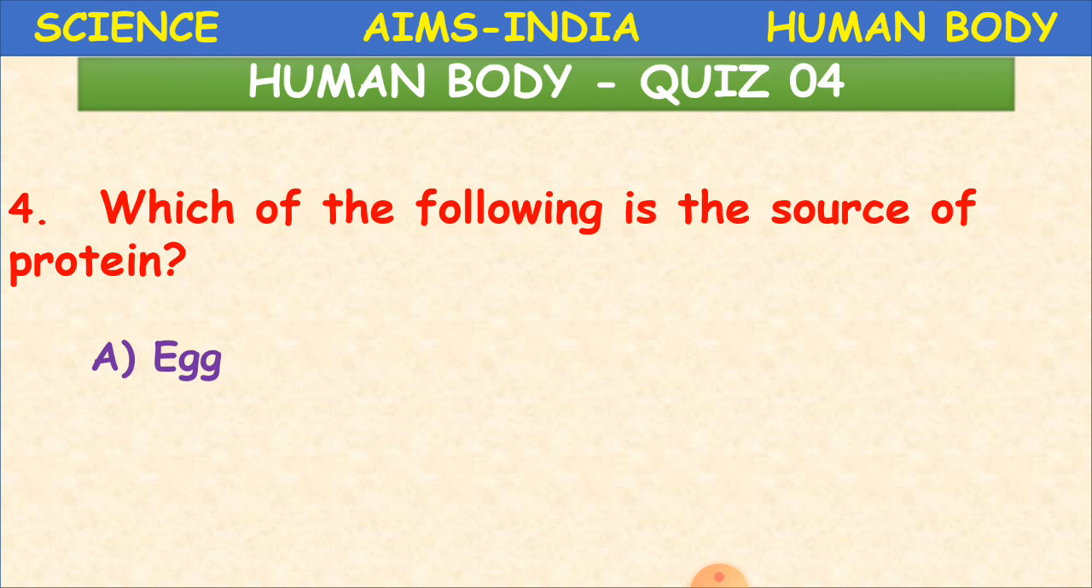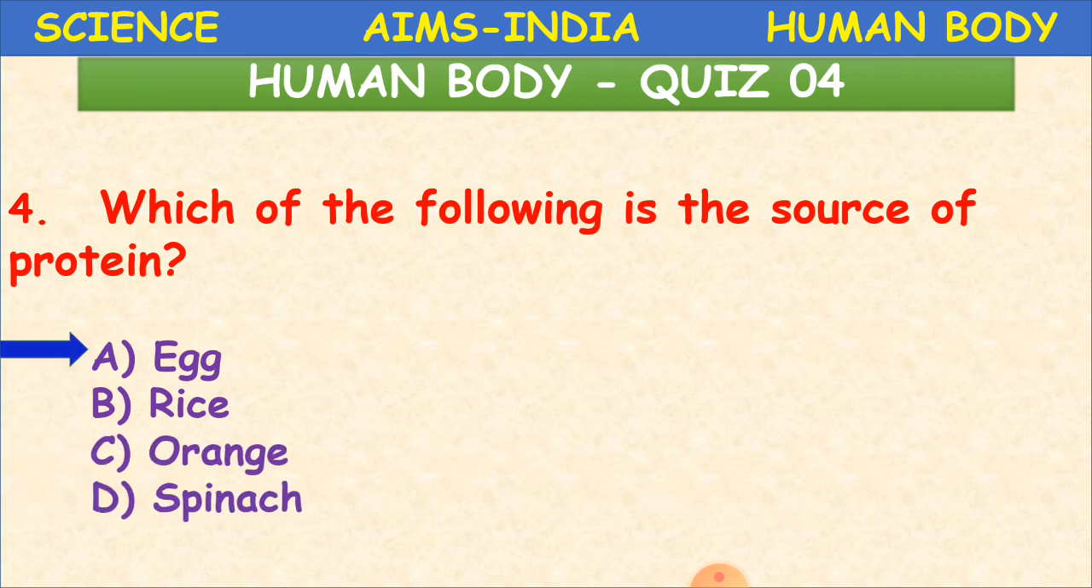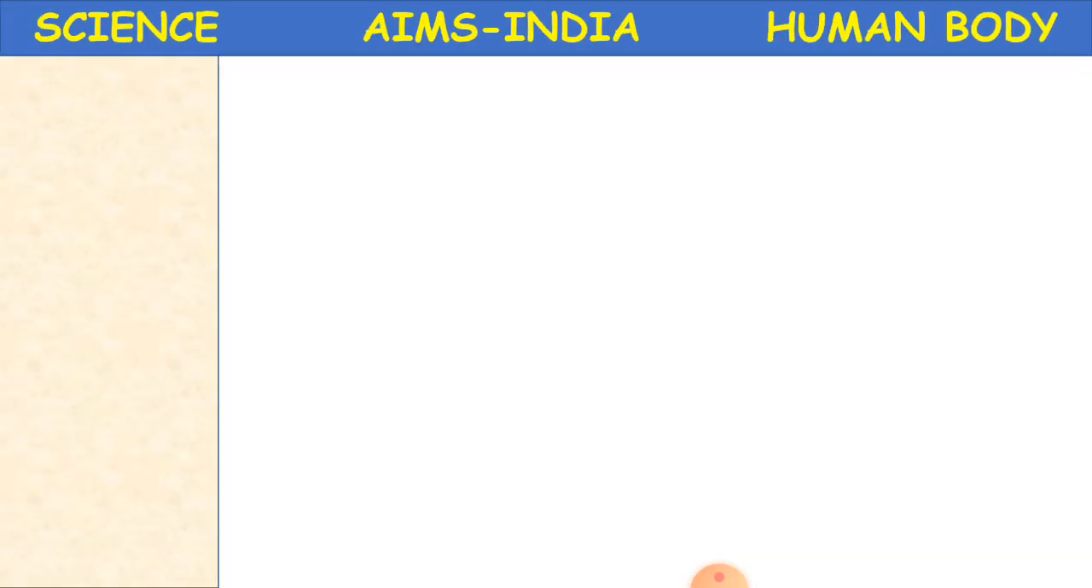Which of the following is the source of protein? Where do we get the protein? From egg, from rice, from orange, or from spinach? It is from egg. Protein food, that is egg. And next question now.